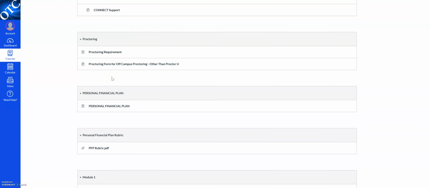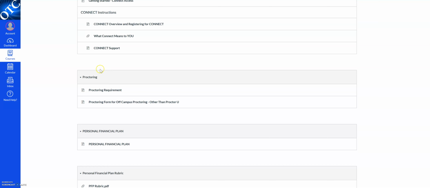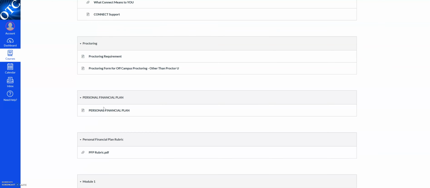A little further down after that, you see proctoring. Each course has one event that is a required proctoring event. So if you're not familiar with proctoring requirements, you can look through these and it gives you information about proctoring, especially how to use ProctorU if you want to do that, or if you want to do off-campus proctoring, you can do that as well. There's a couple of examples there. So you'll read through those.